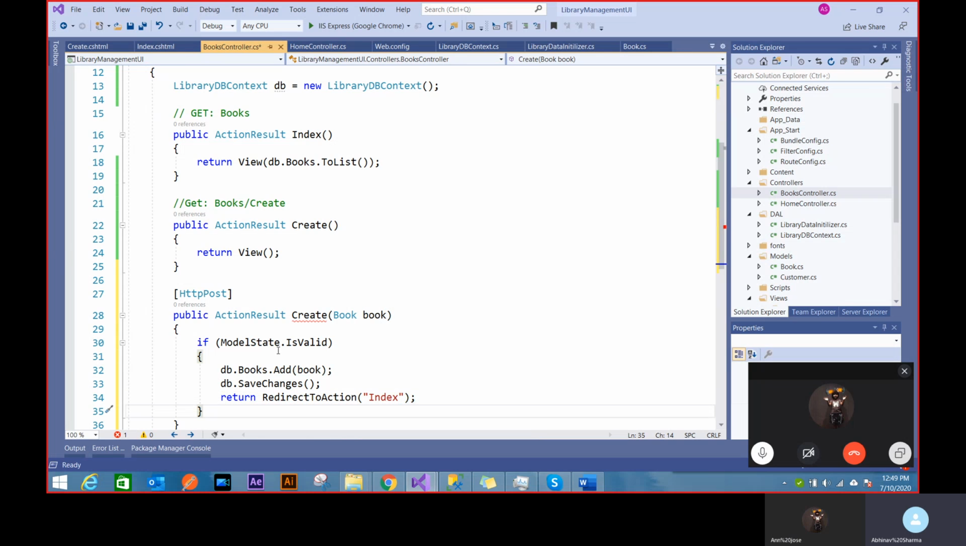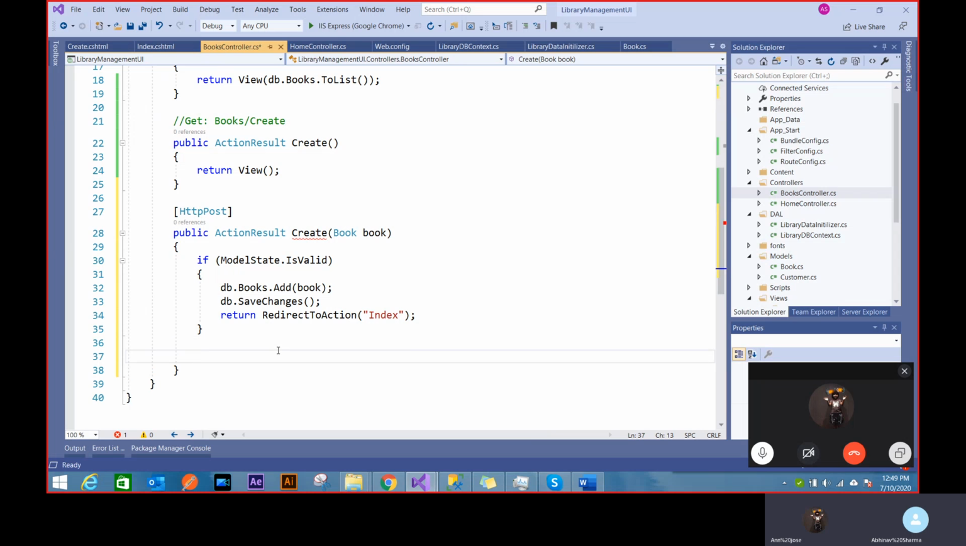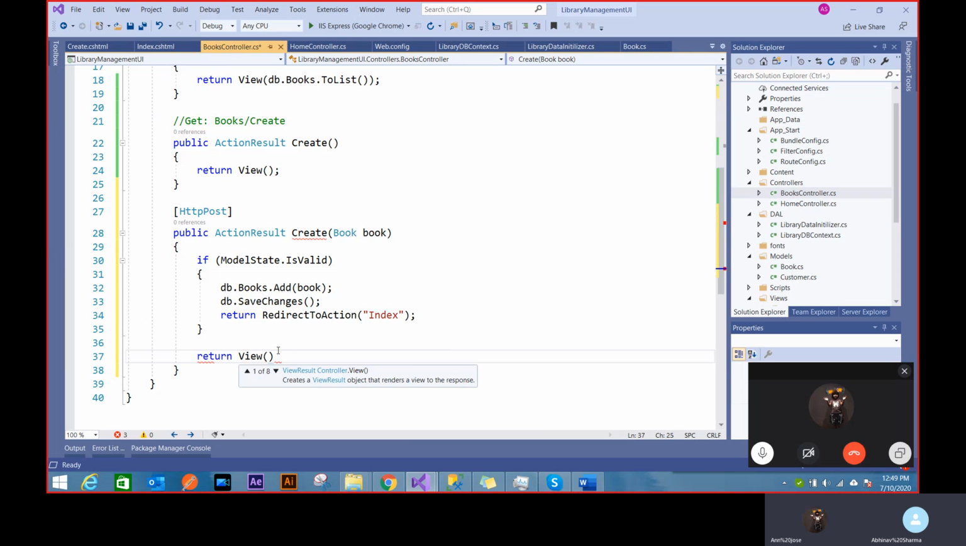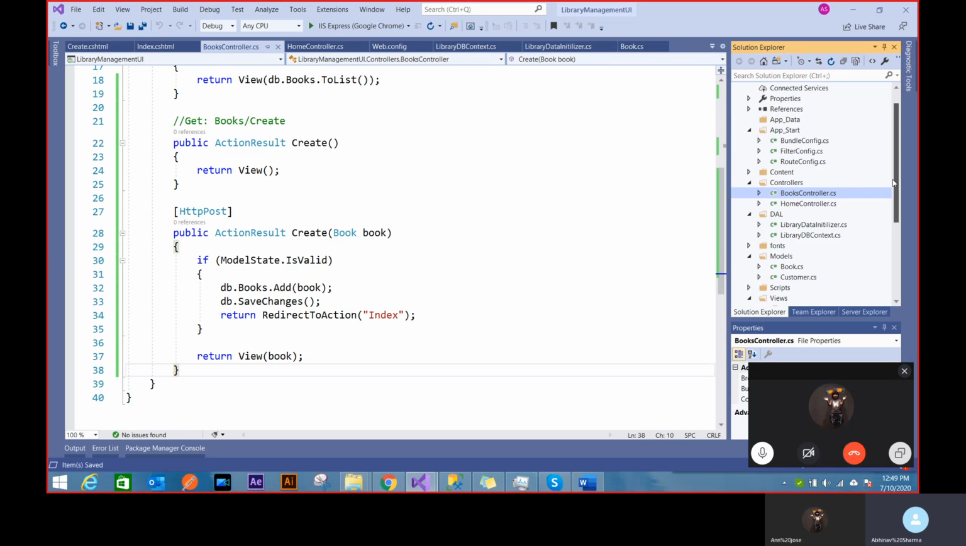But what if model state is not valid? That's where those validation messages will help. What I'll say is return back the view with this book. If this is not valid, then it goes back to the view. And this time it knows that you have made some mistake. So all those validation messages will be turned on.